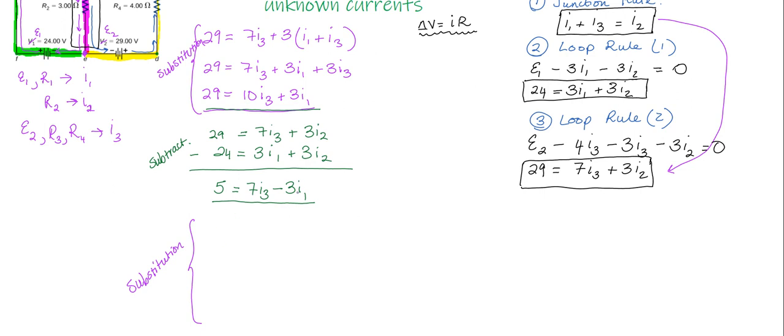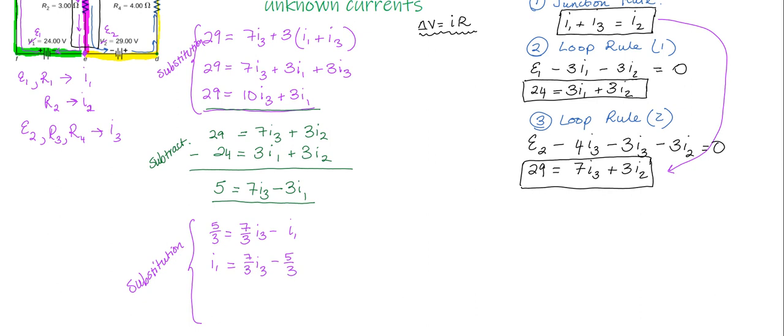So I'm going to solve for I1 here, and then I'm going to substitute it back into this equation. Okay, so solving for I1 here, I'll divide every term by 3. So I'll have 5/3 is equal to 7/3 I3 minus I1. Okay, and now I'm going to just move some things around here, so I'm solving for I1. So I'll have I1 is equal to 7 thirds I3 minus 5 thirds, okay?